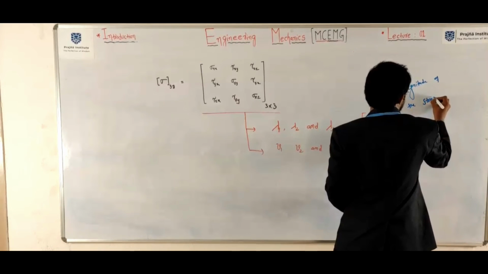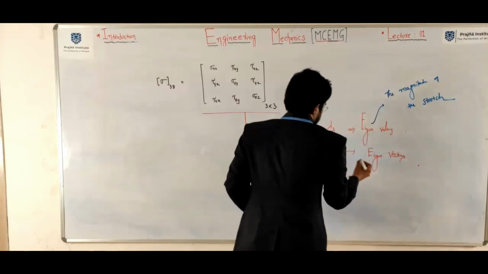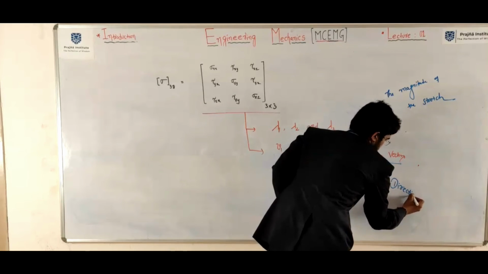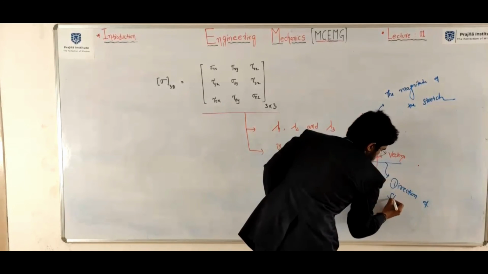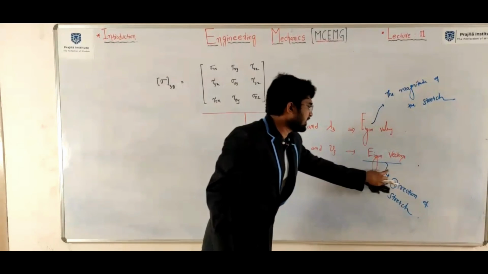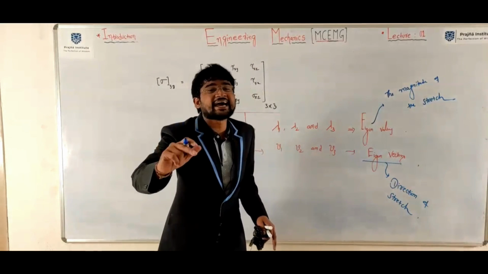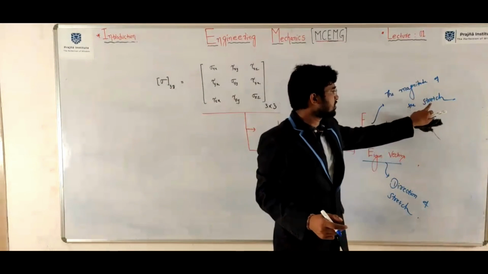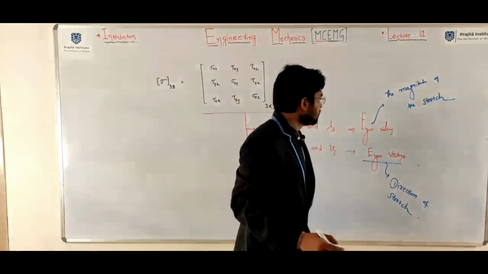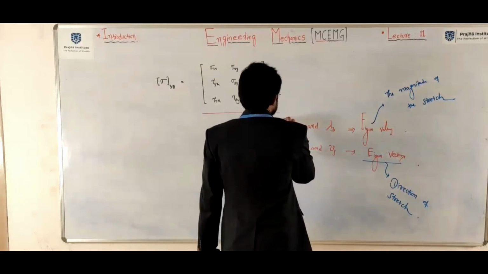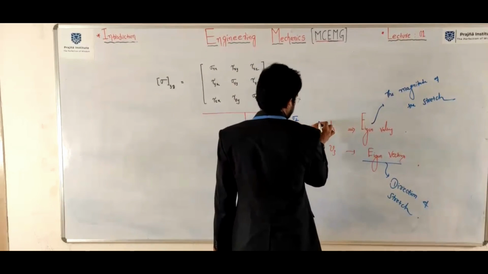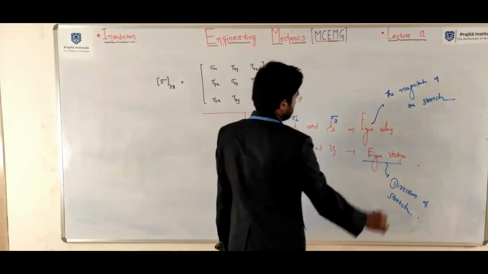These all are directions of stretch, given by eigenvectors. In which direction the stretch has occurred is nothing but the eigenvectors. Okay, so here this will give principal stresses sigma 1, sigma 2 and sigma 3.